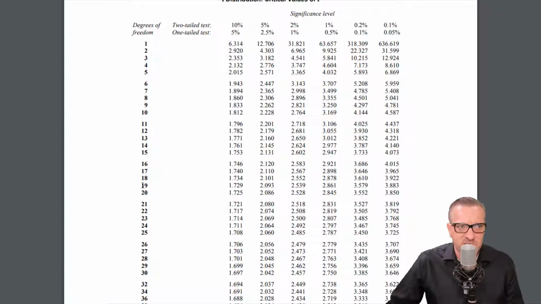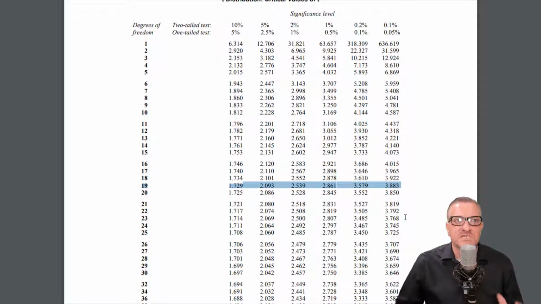So we go to this range. This one's super easy to find. I'm going to try to highlight these going across. Okay, now the question is which column do we pick? And we go to two-tail.